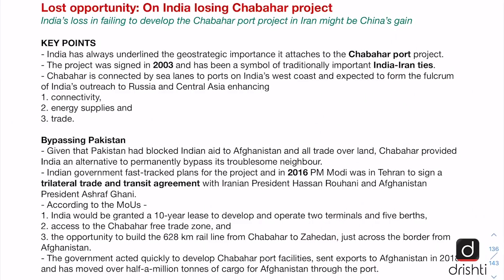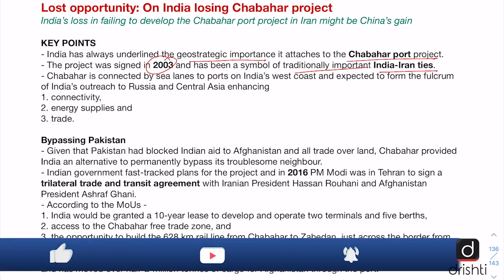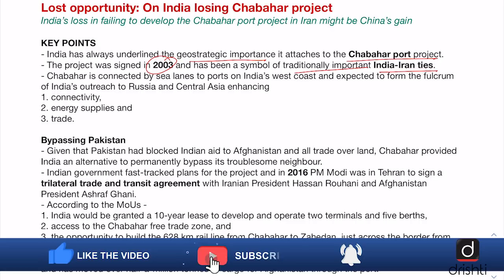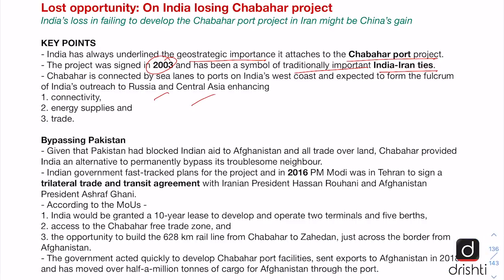So the editorial starts by saying that India has always underlined the geostrategic importance it attaches to the Chabahar port project. The project was initially signed in 2003 under the AB Vajpayee government, and it has been a symbol of traditionally important India-Iran ties. And through this Chabahar port's development, India wants to reach Russia and other Central Asian countries, and especially Afghanistan, to which India's trade has been blocked by Pakistan.